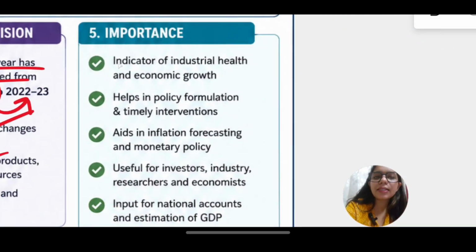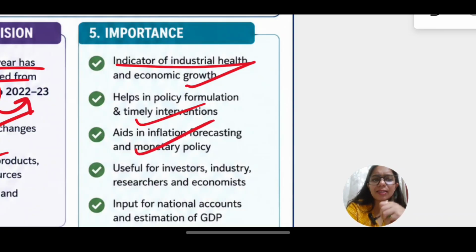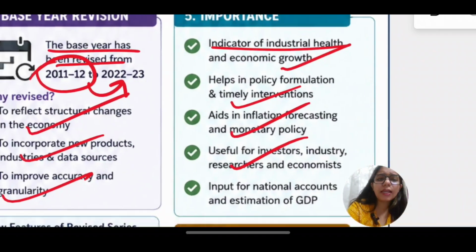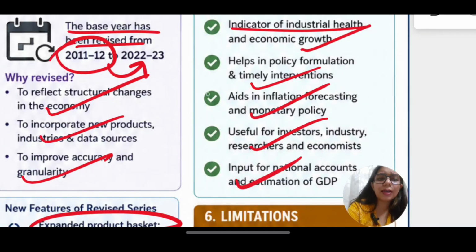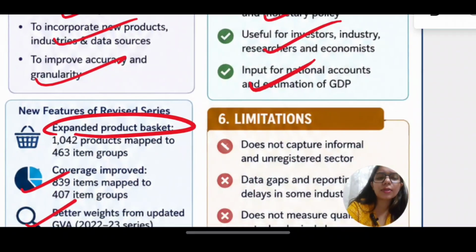Importance is that it is an indicator of industrial health and economic growth. It helps in policy formation and timely interventions. In inflation, it also helps in revising the policies and framing the monetary policies. Then it is useful for investors and industry. It is useful for input accounts, national accounts, etc.